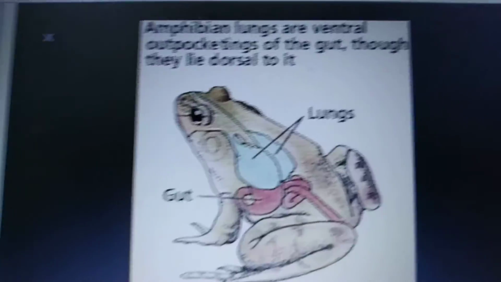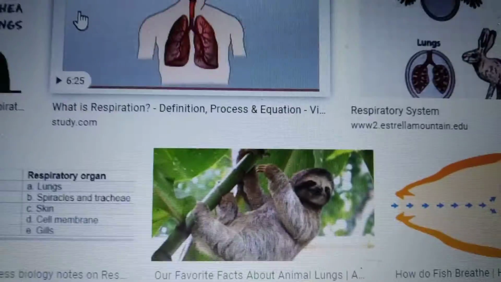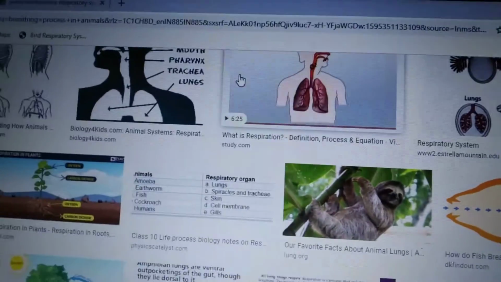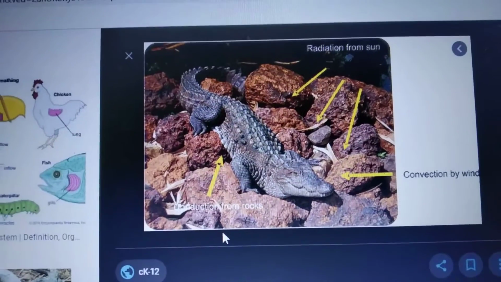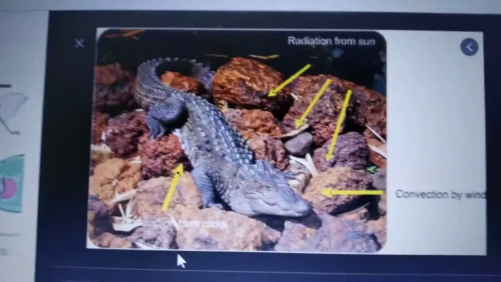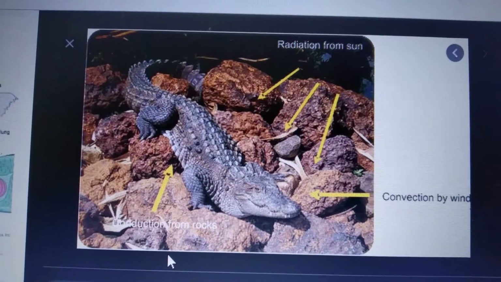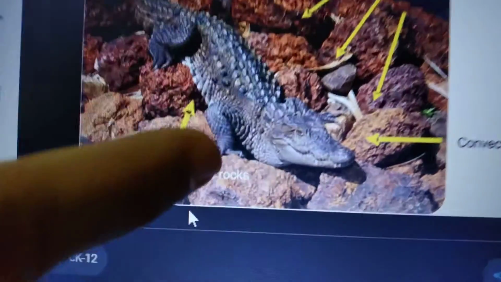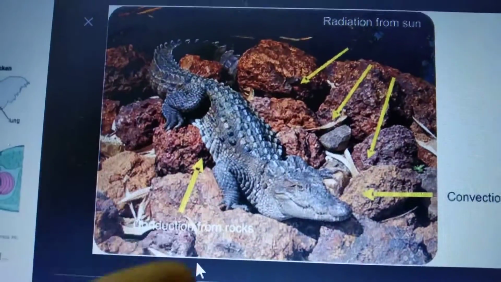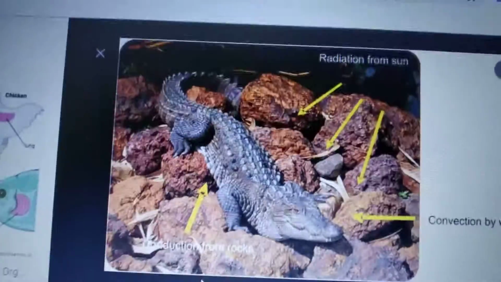Next, coming to the reptiles. What is meant by reptiles? You know what is meant by reptiles? Crocodiles, lizards. Children, breathing in reptiles. We have discussed that some reptiles live on land and some live in water. So they breathe through lungs. For example, the crocodile lives in water but does not have gills. So they breathe by raising their heads above the surface of the water. See, it comes out of the water and breathes by raising its head above the surface of the water. That is the breathing process in reptiles.